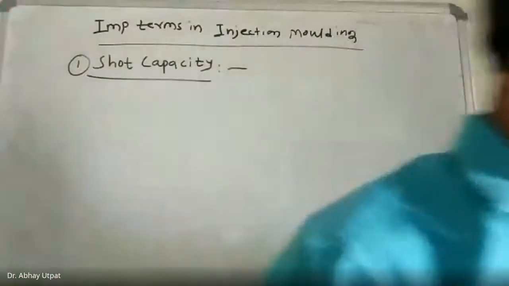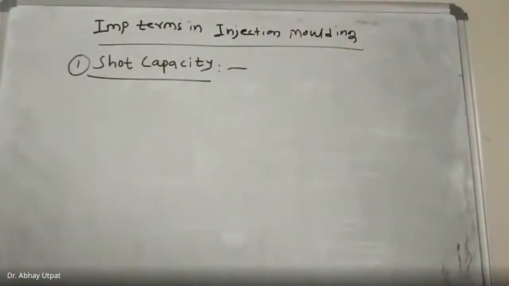Important terms in injection molding. So there are 3-4 important terms. First one is shot capacity. Second is plasticizing capacity. Third one is clamping force, and fourth one is runner efficiency.